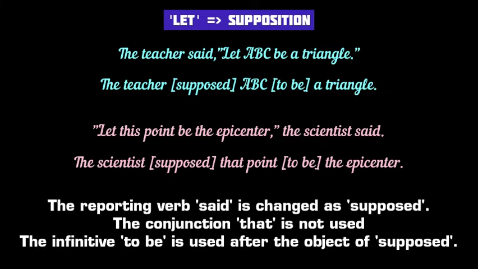Obviously, if a let sentence indicates a supposition, the rules are slightly different. Here, the object of the verb let, ABC, comes after the reporting verb supposed, and the main verb of the quoted speech, be, is changed as the infinitive to be. Thus, in indirect narration, we have the sentence, the teacher supposed ABC to be a triangle.